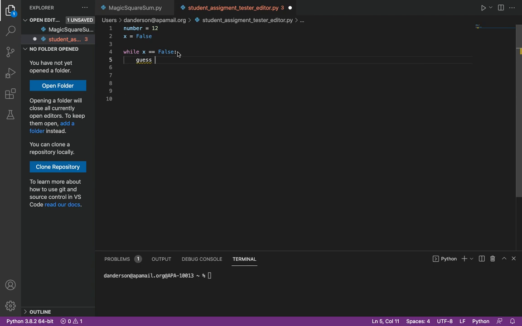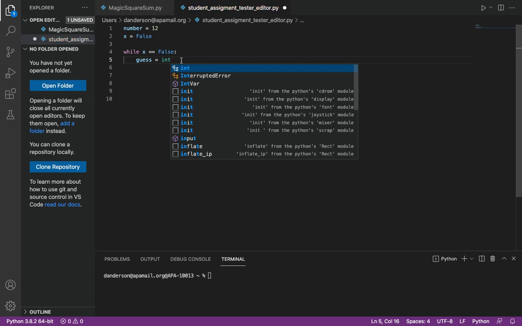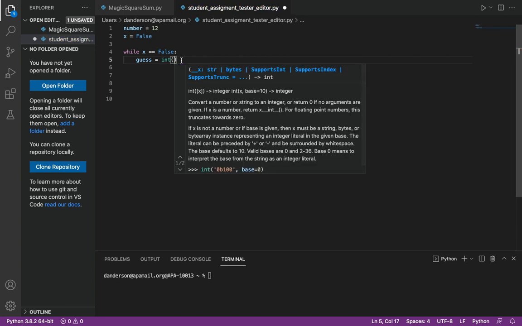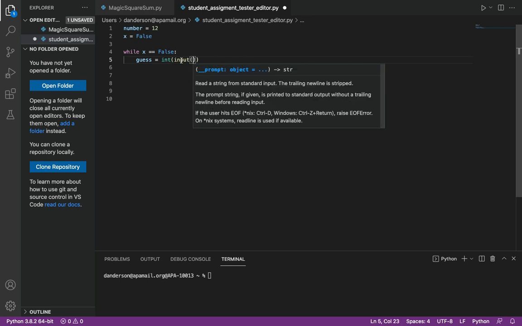So the guess is going to be, and remember, the computer always reads whatever the user puts in and whatever you type in down here in the terminal, the computer reads it in as a string or words. So you've got to cast. Remember, casting is changing it to the type of variable you want it to be. So we're going to change it to be an integer by putting int. Okay. And then to get user input, you just put input in parentheses.